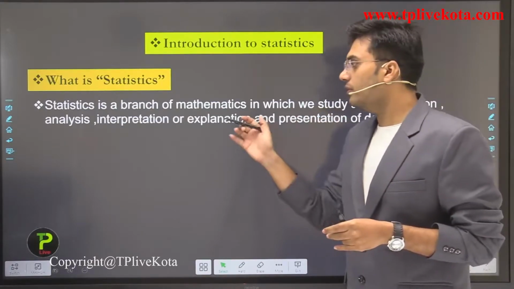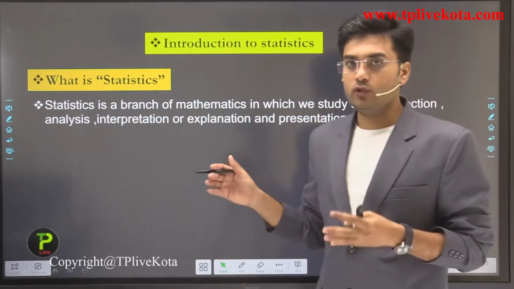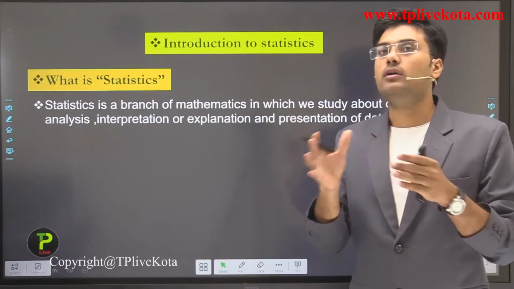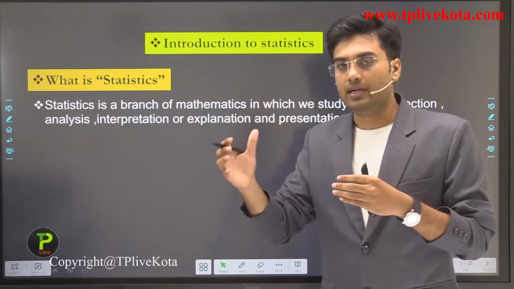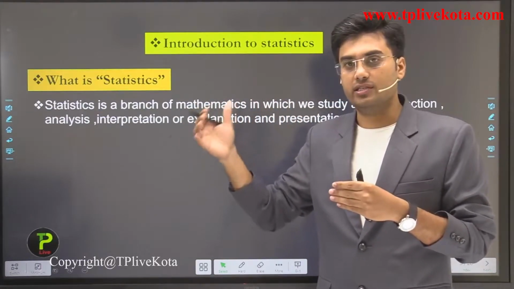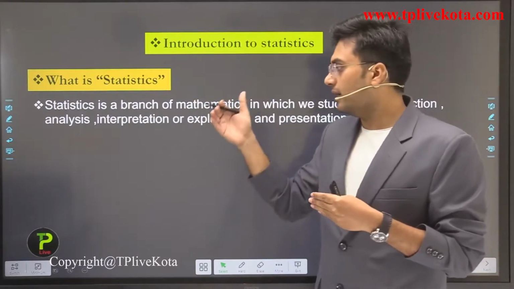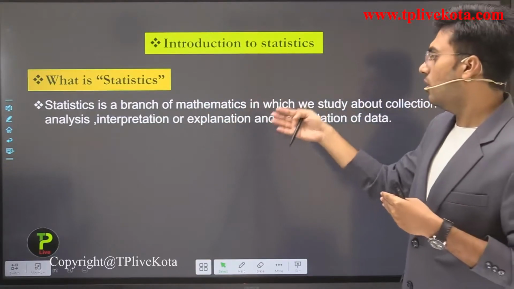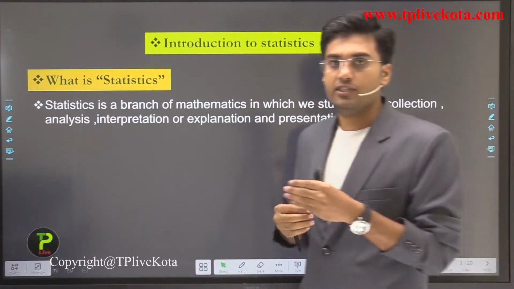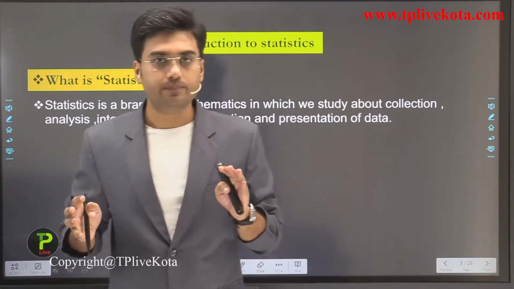After collection we analyze this data. So we can say that statistics is a branch of mathematics in which we study collection of data, analysis, interpretation or explanation, and representation of data.